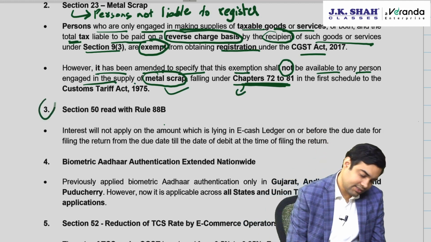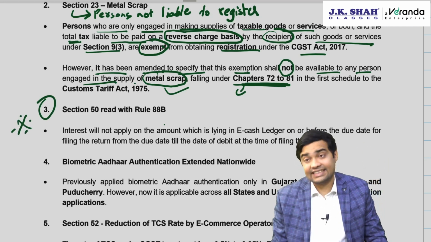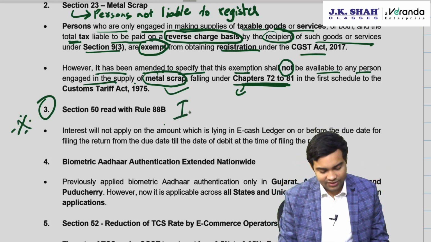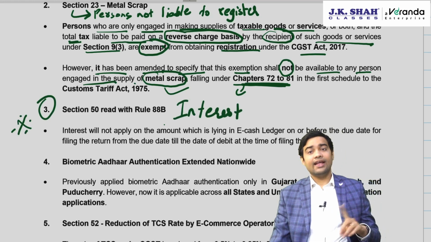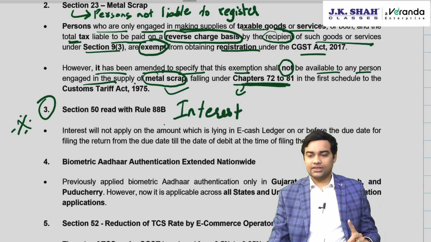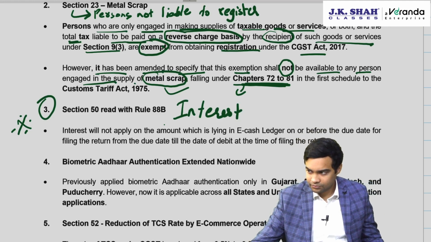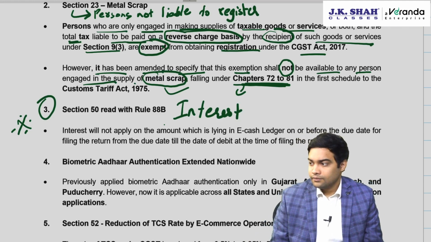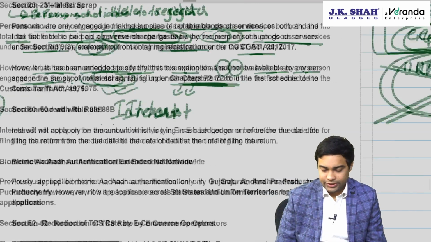Okay. Third one, mark it as very important for your examination. Section 50, interest. There has been one very important change in interest. Now, they can give you this as a question. Now let's understand this interest change, which is very important.